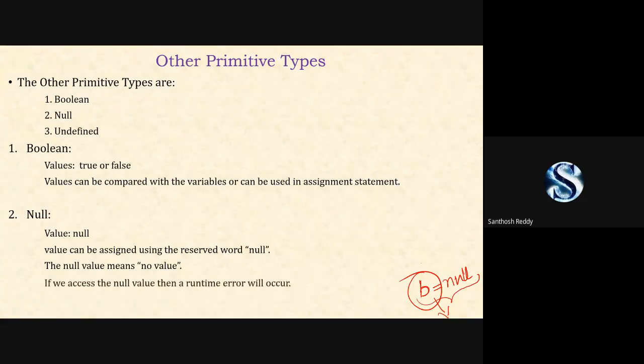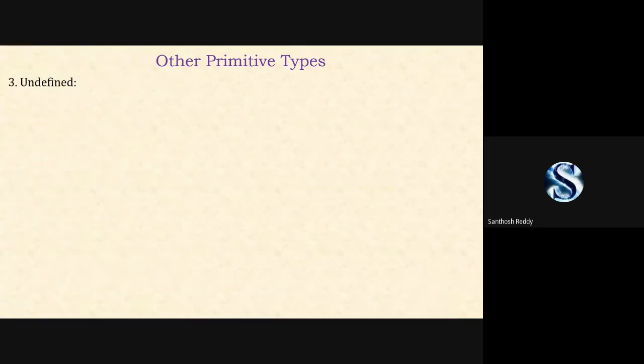No value. What I have explained, the same words which are there here. Have a look on it. Next, undefined. What do you mean by an undefined? Suppose, for example, you have declared explicitly a variable called, every time I'm using b, I'll call it as a count.